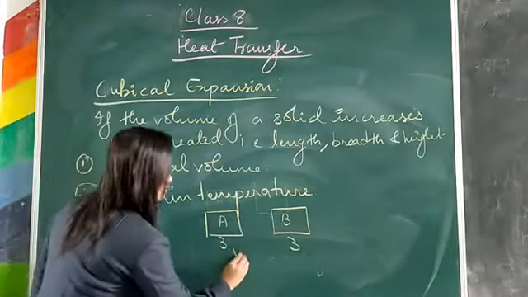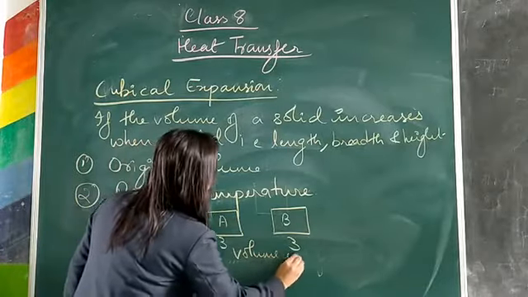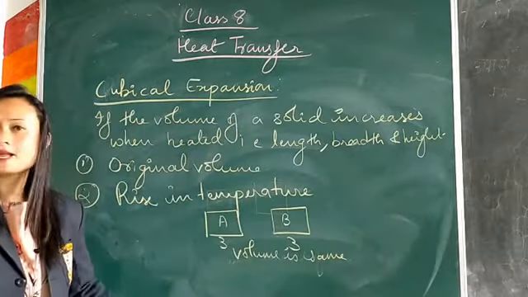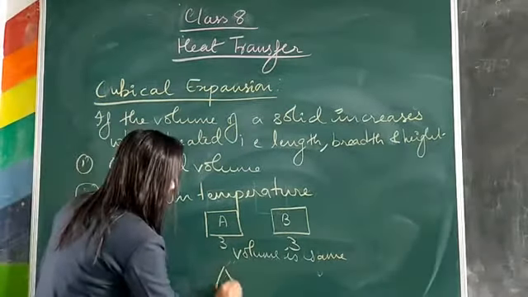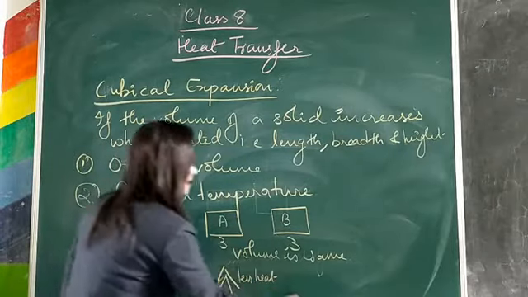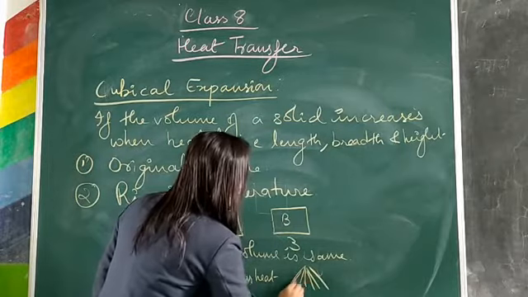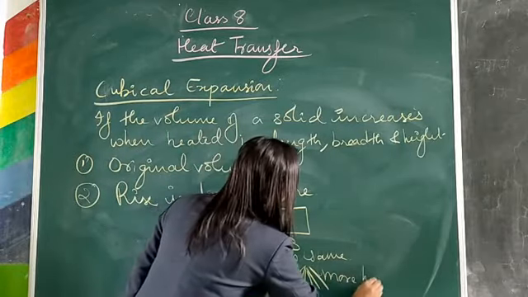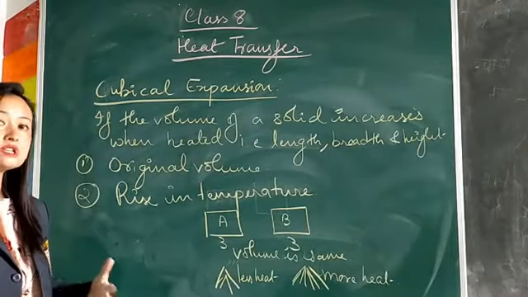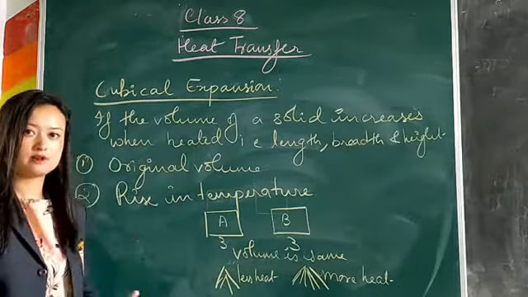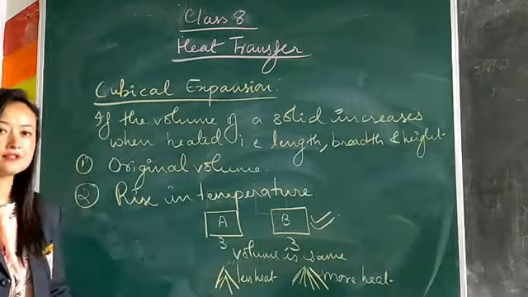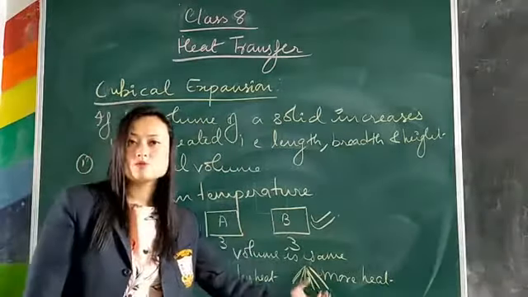What is the same here? Volume is the same. Now if you supply A with less heat, and if you supply B with more heat, in which case will the temperature be more? Obviously it will be B. So B will have more temperature because B has been supplied with more heat.